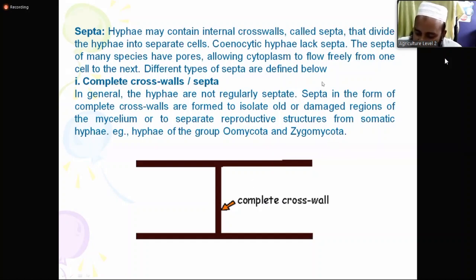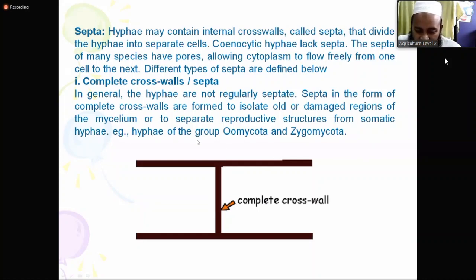I will discuss later on. So they want to differentiate from the sexual cells. Vegetative cells contain 2N, sexual cells contain single N. So they want to differentiate them. By this way they also sometimes produce complete crosswalls. So complete septa. I believe you understand.